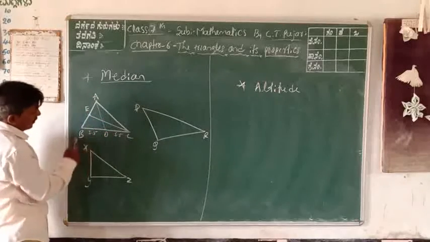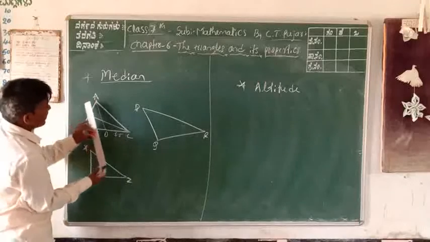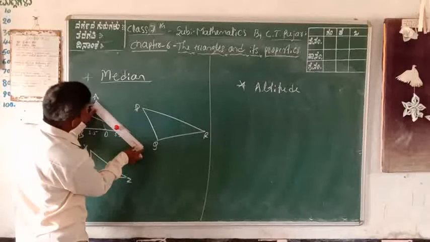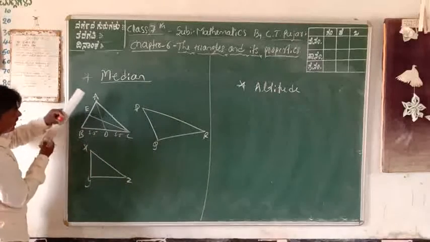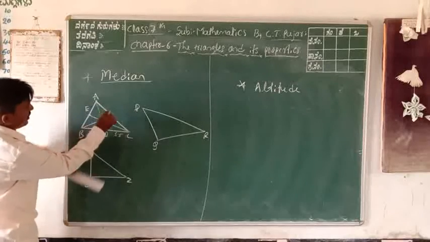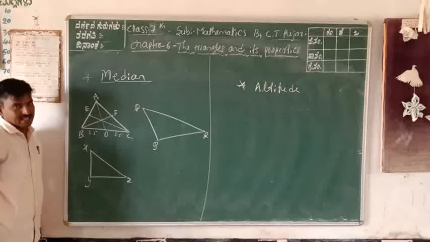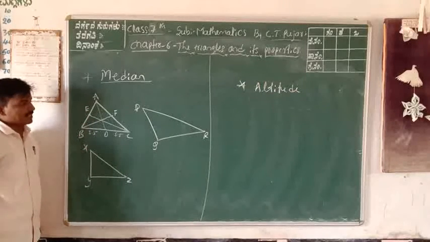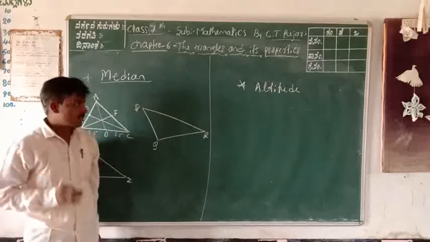Next, the median from B to F. What is the middle part of AC? First of all, measure AC. AC is 10 centimeters, and half of 10 is 5. We take this point as F, so BF is also a median. In a triangle, three medians are constructed here. Median means the line to the middle part of the sides.